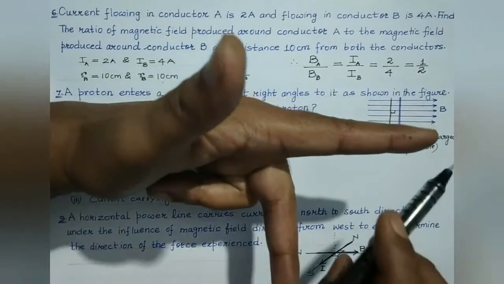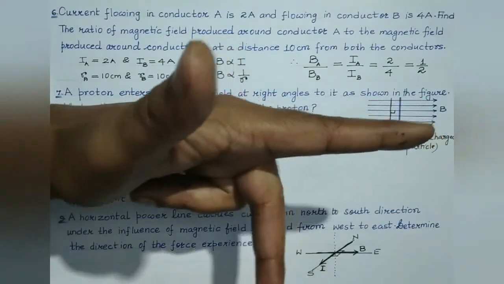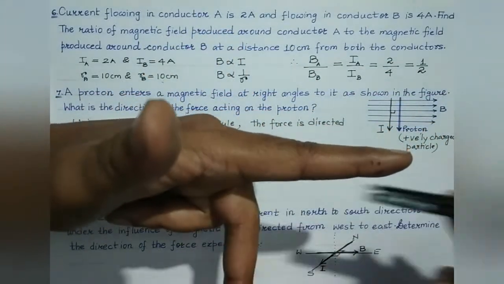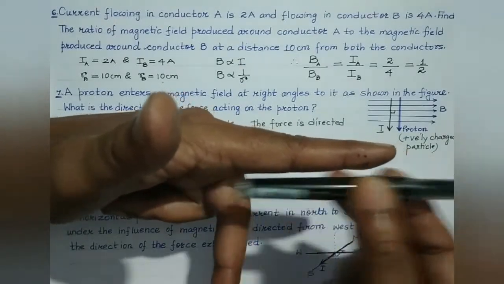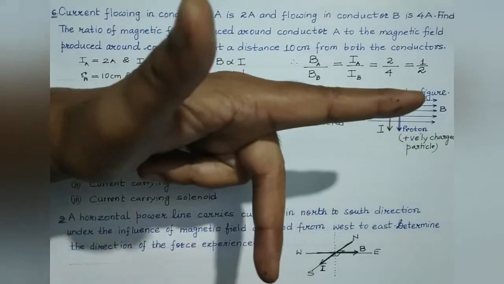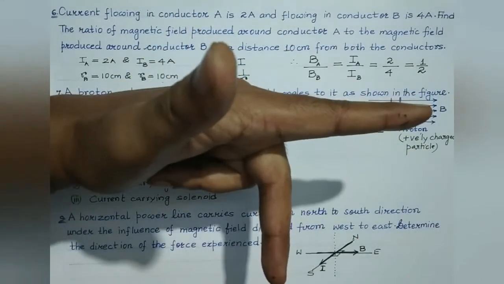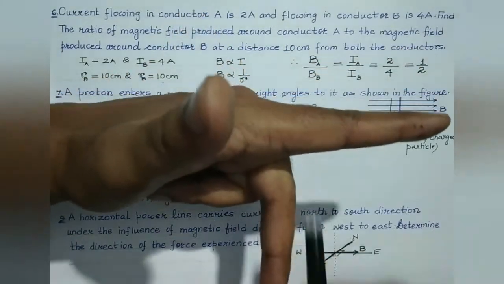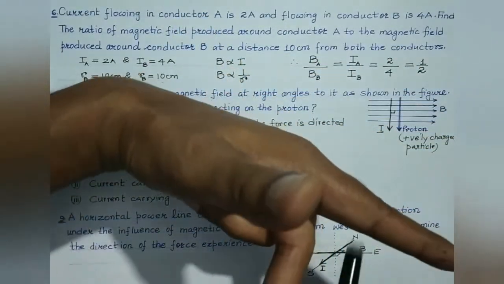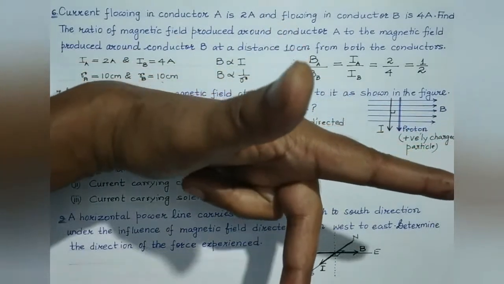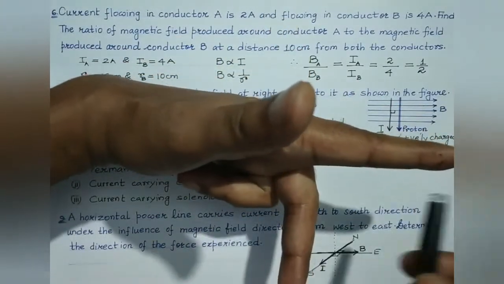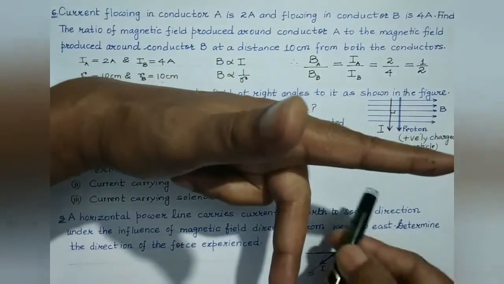So here, students, the first finger represents the direction of the magnetic field, right? The central finger represents the direction of the current, that is from north to south.